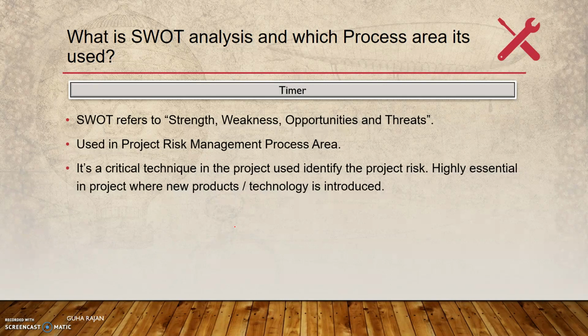So what are the opportunities, what are the threats as well? Some of the products, if you look at it, will be good for a particular market, but may not go well in a different market. So the threats, all these need to be analyzed, and as I said, this becomes essential particularly for new products which are going to be introduced, or a new technology which is going to be introduced. So that's about the SWOT and the process area in which it is used.